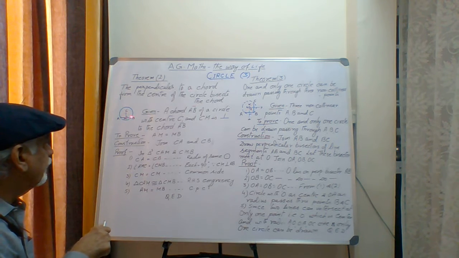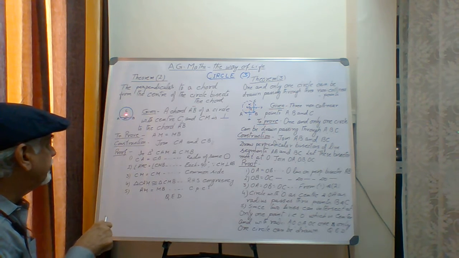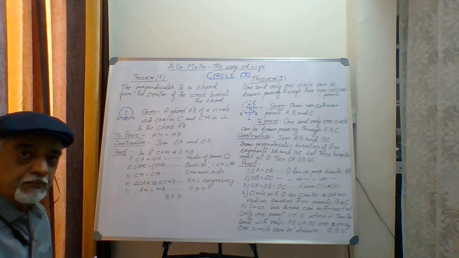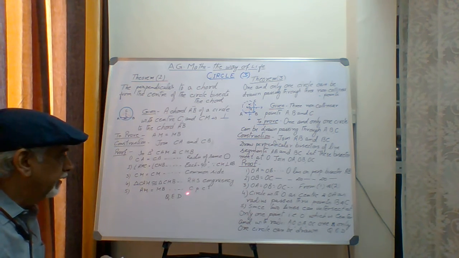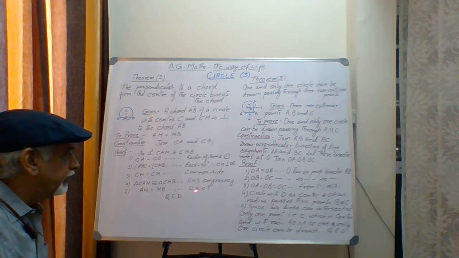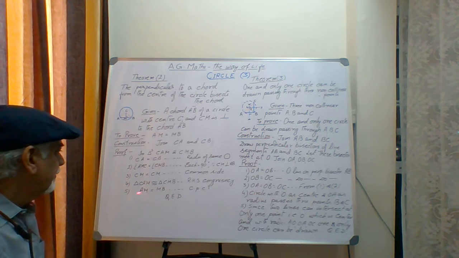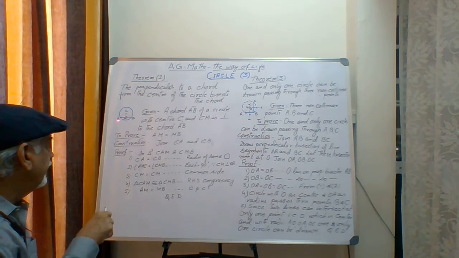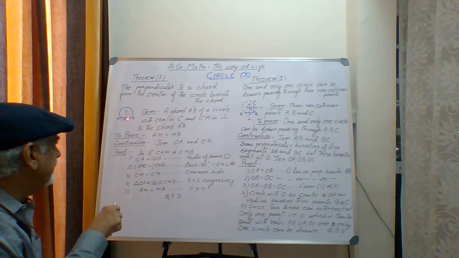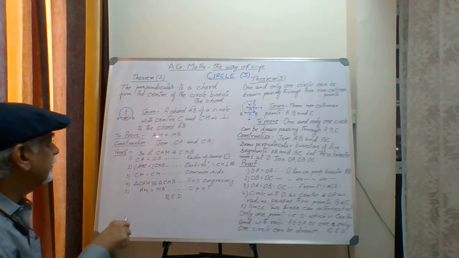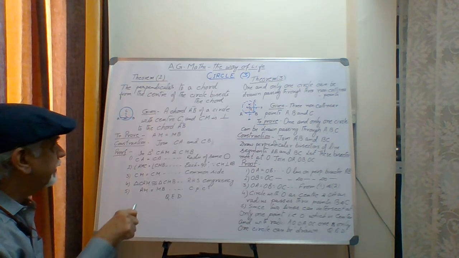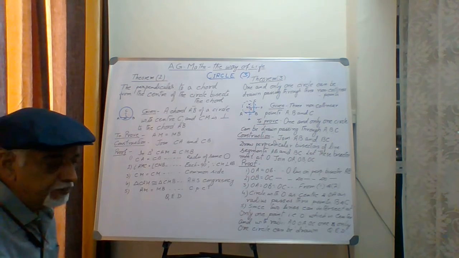If two triangles are congruent, this on this side and CMB on this side, then each and every part of the triangles must be equal by CPCT. The full form of CPCT, I had mentioned even in the last theorem, is congruent parts of congruent triangles. So AM is equal to MB. AM is one part of triangle AMC and MB is the other part of triangle CMB. Hence they are equal, and that was what was required to be proved. So we have proved it and we write QED. That ends the writing of the complete proof of the theorem.